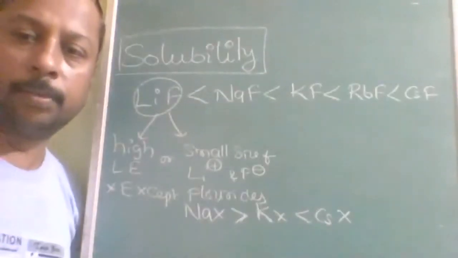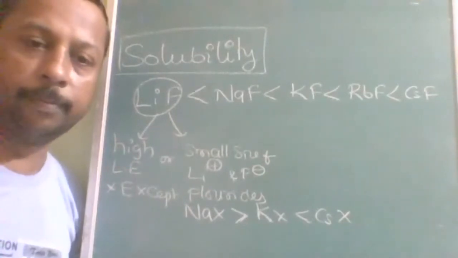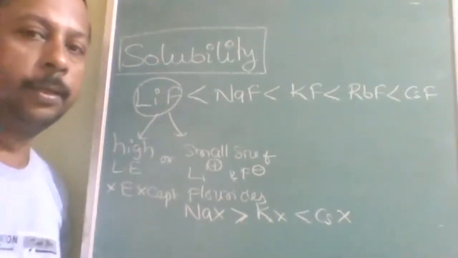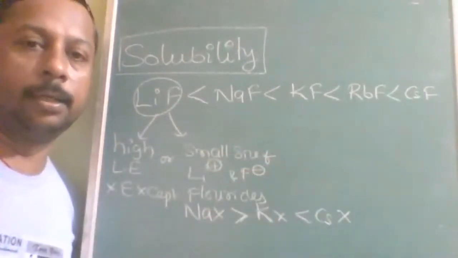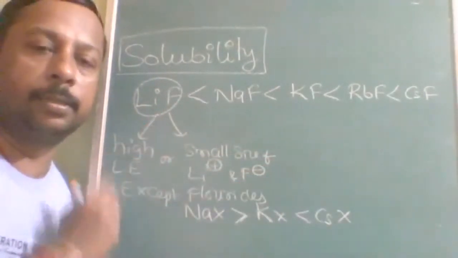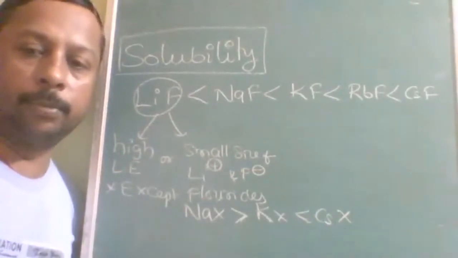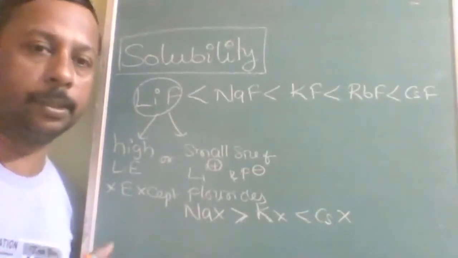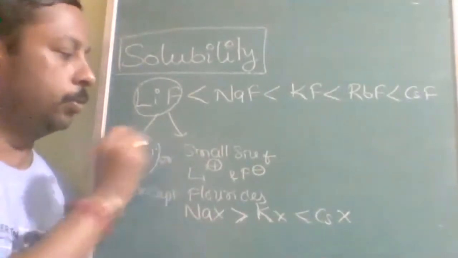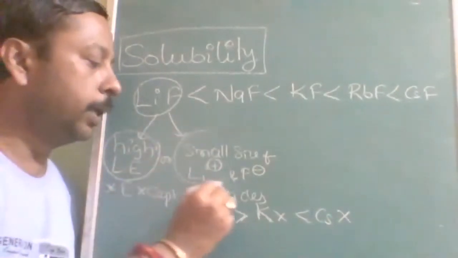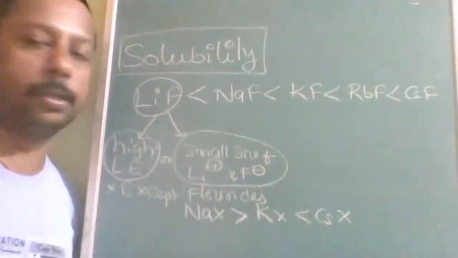Next is solubility. There are a lot of important points in solubility. First of all, if it is fluorine, then lithium fluoride is least soluble, due to high lattice energy. High lattice energy is in turn due to small size.